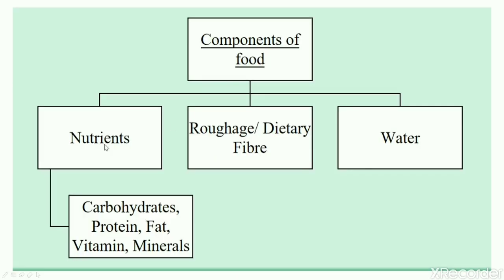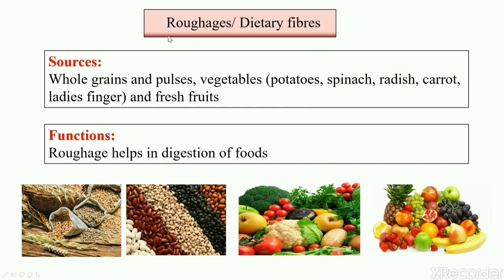So, do you remember that nutrients, dietary fiber and water are different components of food? Till now, we have studied about nutrients. We will now study about dietary fiber and water. Dietary fibers helps us in digestion of foods, and whole grains and pulses, vegetables such as potatoes, spinach, radish, carrot, lady's finger, and fresh fruits are some of the sources of dietary fibers.